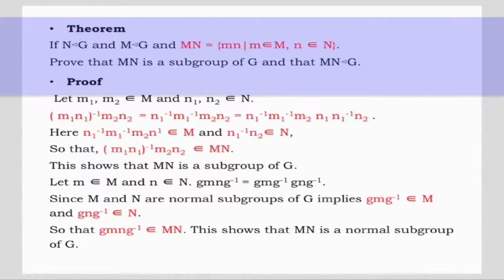Theorem. If N is a normal subgroup of G and M is a normal subgroup of G and MN is equal to the set of all elements mn such that m belongs to M and n belongs to N, prove that MN is a subgroup of G and that MN is a normal subgroup of G. Proof.